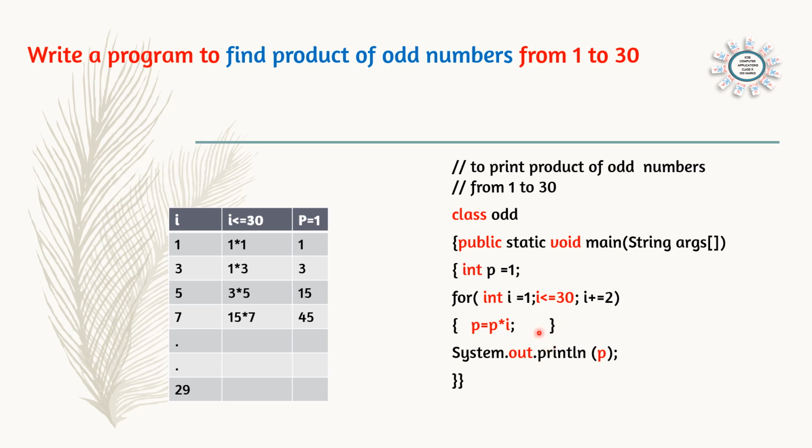The for loop will run 1 to 30, that means 15 times, plus 2. Those 15 times we don't want the answer. We want only the last answer. So close the for loop and then print the value of p. The last value of p will be printed. That is the difference here.